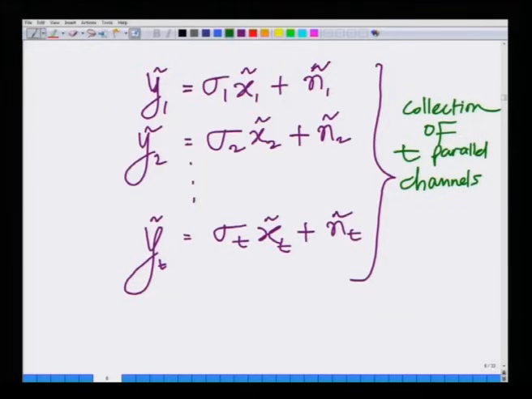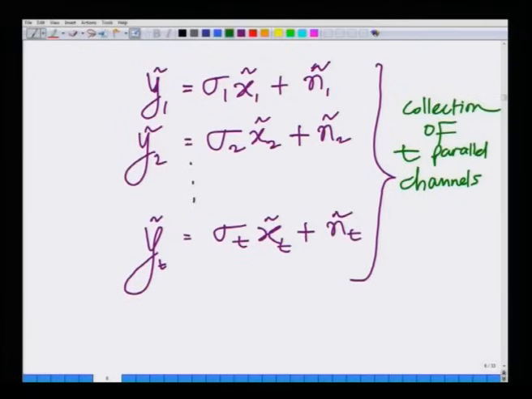In fact, the gain of channel 1 is sigma 1, gain of channel 2 is sigma 2, and so on. The gain of channel t is sigma t, and that is possible because of the MIMO singular value decomposition. Now, looking at y 1 tilde you can decode x 1 tilde, looking at y 2 tilde you can decode x 2 tilde, looking at y t tilde you can decode x t tilde. That is the advantage of using this singular value decomposition based MIMO beamforming at the receiver and precoding at the transmitter. You can decouple the MIMO system into t independent channels.